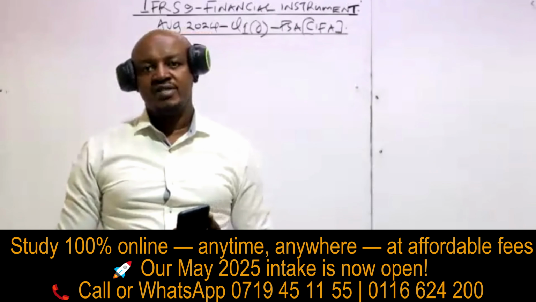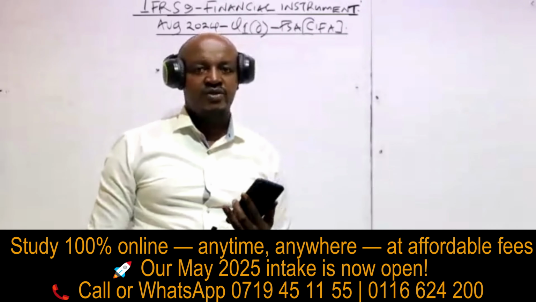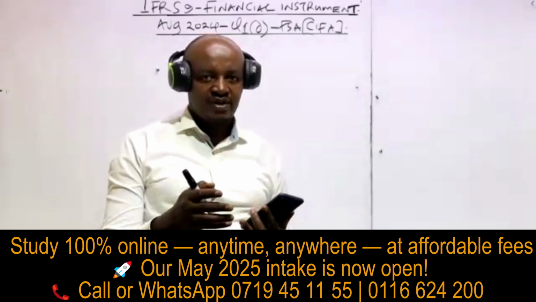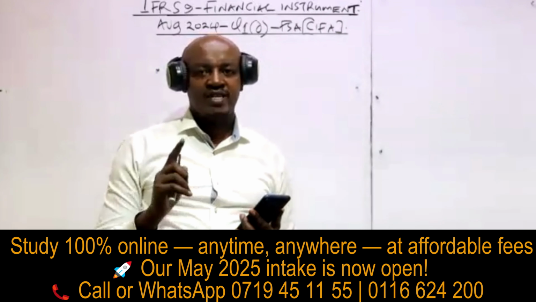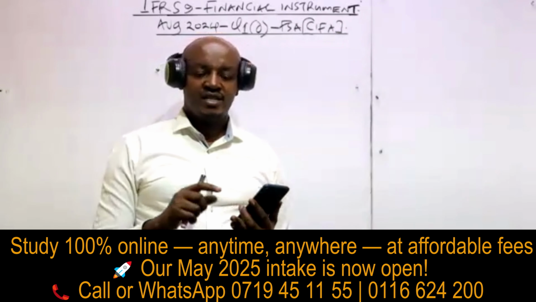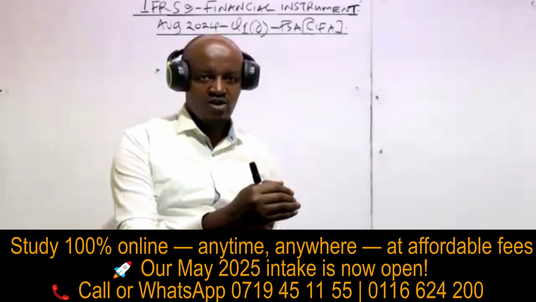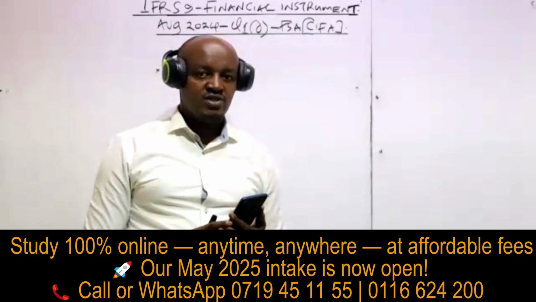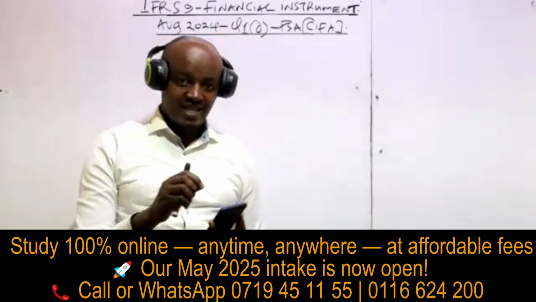Recall in our previous session, we talked about three categories of financial asset. One, financial asset at fair value through profit and loss, which we said is investment in equity instrument for speculation or trading purpose. Number two, financial asset at fair value through other comprehensive income, which is still investment in shares, but the entity intends to retain the ownership of those shares for a long period of time. And then number three, financial asset at amortized cost. This is investment in debt instrument.